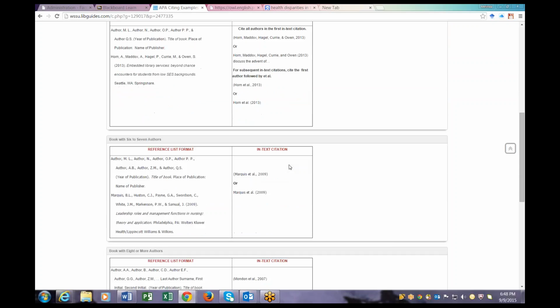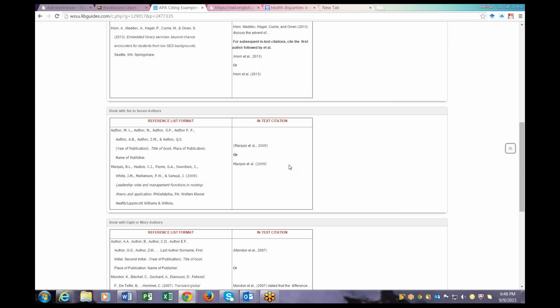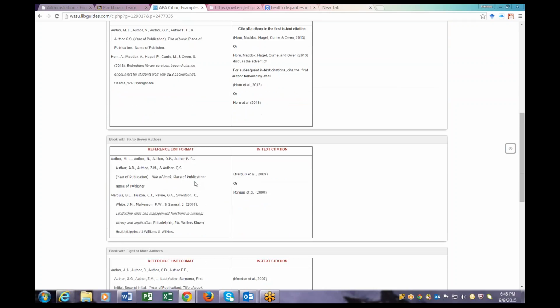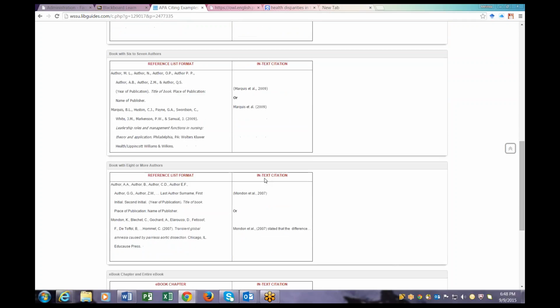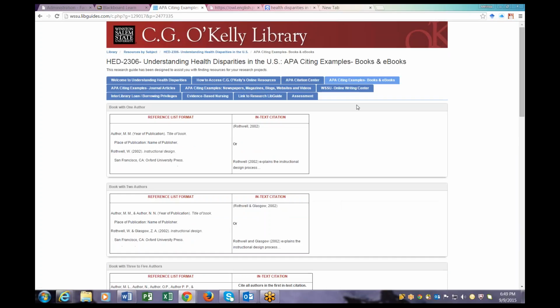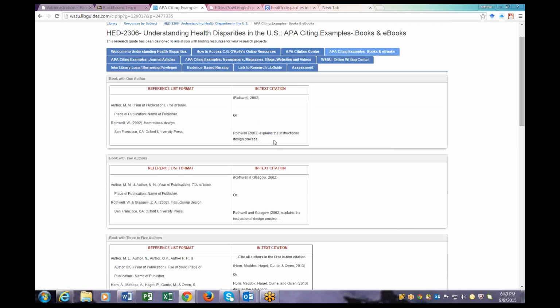So make sure you take a look at it, because when you get to authors like 3 to 5 and 6, 7, 8, even 20 authors, there is a specific way that you need to list that in your in-text citation. So you don't list all their names in the citation. You only list the first one and then et al., depending on how many authors you have. So make sure you take a look at this, because this will definitely help you with your citing.